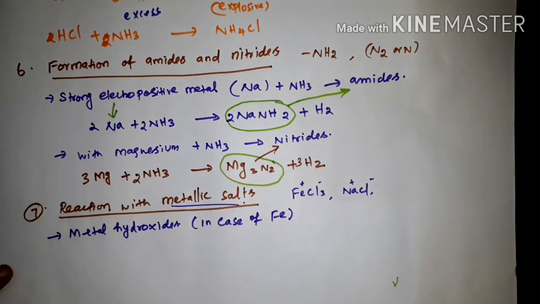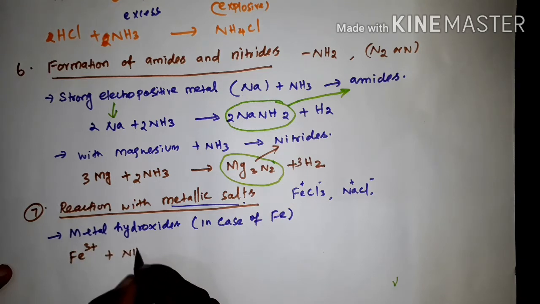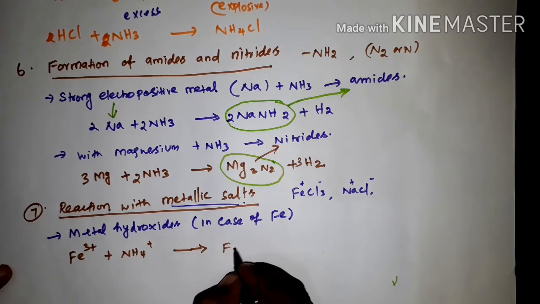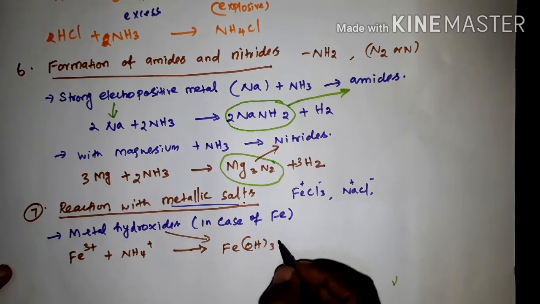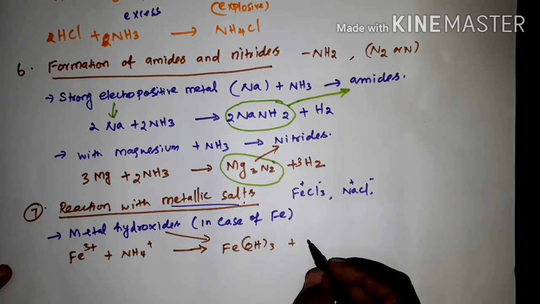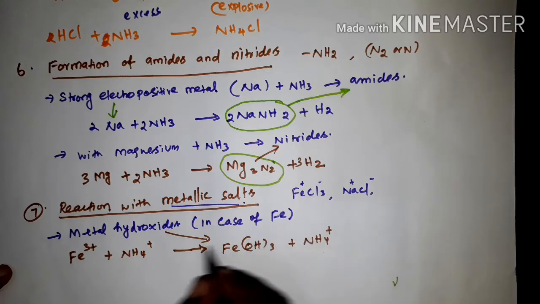So the reaction equation is Fe3+ plus NH4+... it is producing Fe(OH)3. This is metal hydroxide, so iron hydroxide plus ammonium ion. Now balance the equation.